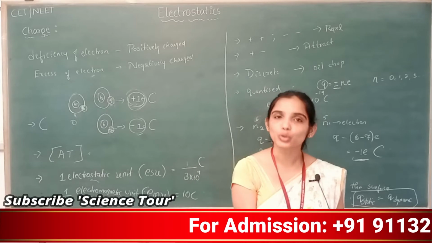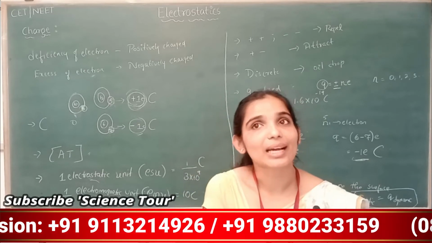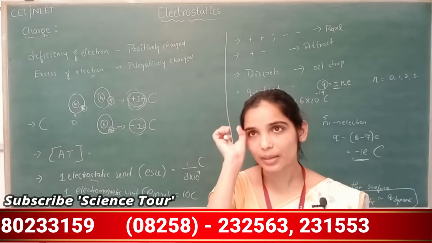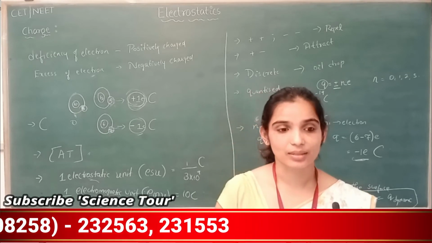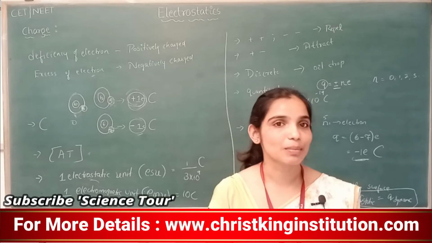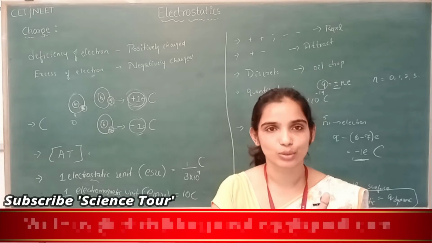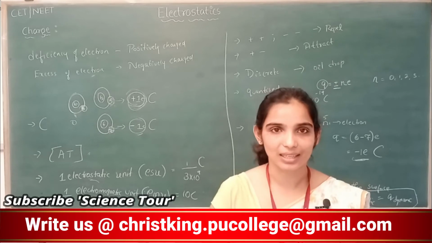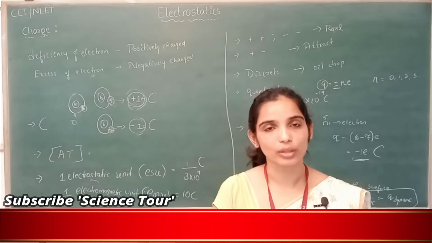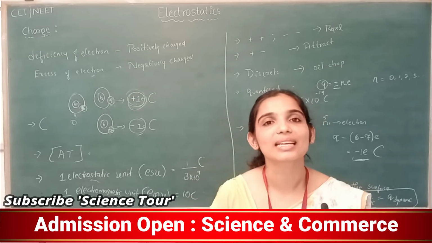Now, how to charge a body? See, electrostatics will be observed in insulators. Okay. So, charging a body depends on which body it is. If it is an insulator, you can charge it by friction. We all know that. If I rub a glass rod against a silk cloth, what happens? The glass rod and silk cloth get charged.